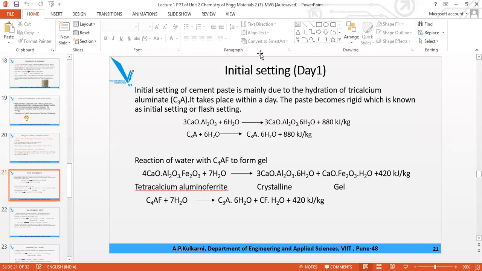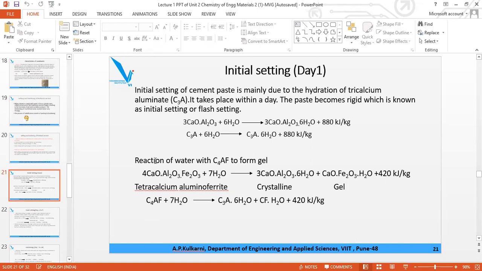So what is the reaction of the C4AF? Already we have learned, so I am just revising it. 4CaO·Al2O3·Fe2O3. This C4 represents 4CaO, A represents Al2O3, F represents Fe2O3, and here water is there. Now out of 4 CaO, you get 3CaO and 1 Al2O3, and out of 7 H2O you get 6 H2O, and what is left? 1 CaO, 1 Fe2O3, and 1 H2O is left, and 420 kilojoule per kg. Earlier it was 880, now it is 420.